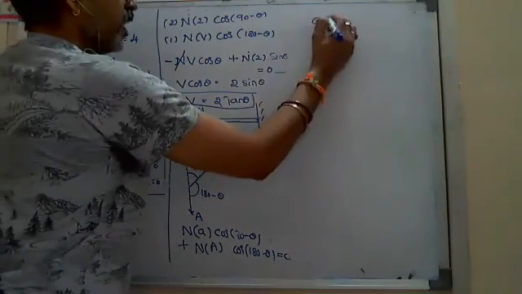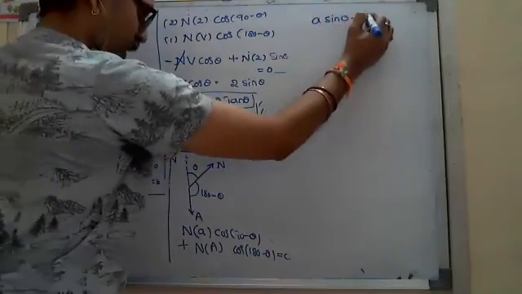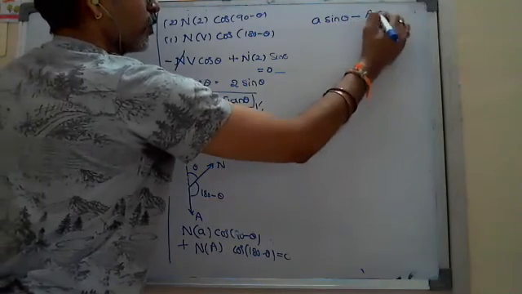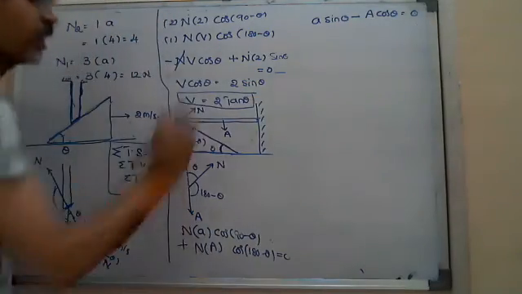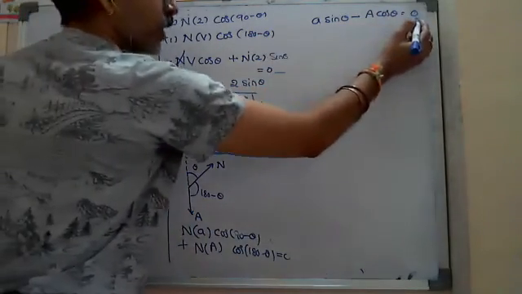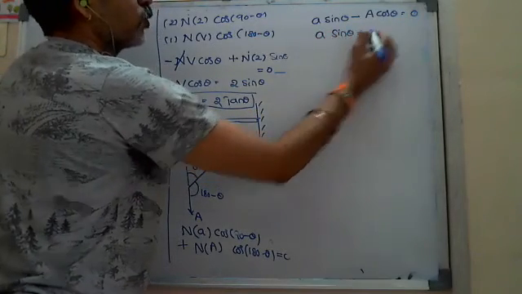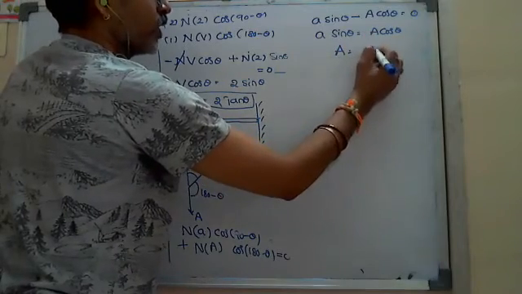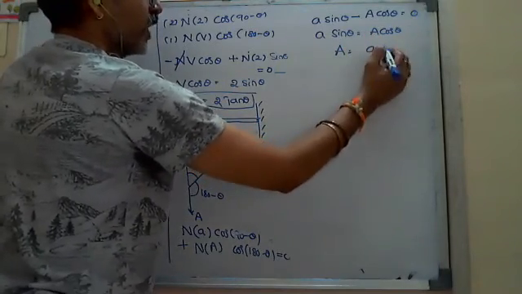Then again you are going to get A sin theta plus A cos 180 minus theta, which is minus cos theta, equals 0 divided by n. N is taken common and taken to the other side, so 0 by n is 0. Therefore, a sin theta equals A cos theta. Capital A equals a sin theta by cos theta, which is tan theta.